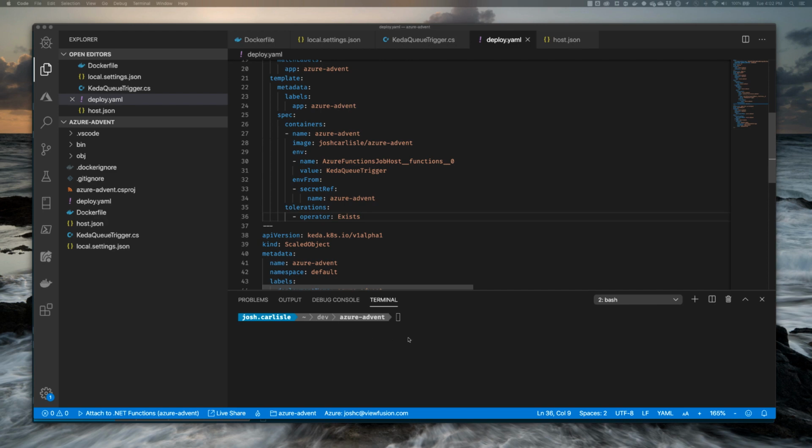So I've gone ahead and spun up a new terminal, and we're going to go ahead and build our Docker file.